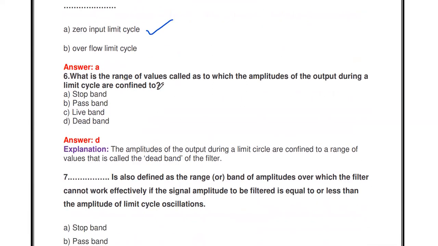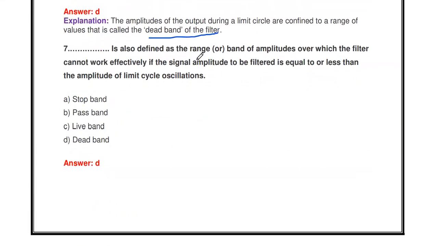Then the next question: what is the range of values, called as, to which the amplitude of the output during a limit cycle are confined to? Stop band, pass band, leave band, dead band. The amplitudes of the output during the limit cycle are confined to a range. It is called as a dead band of the particular filter. During this limit cycle, the output of that particular system fluctuates between two values. That range we are calling a dead band.